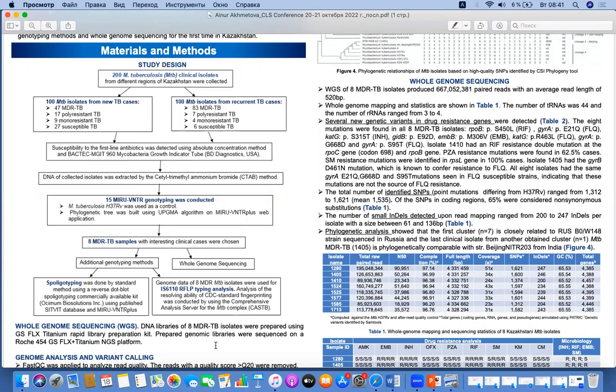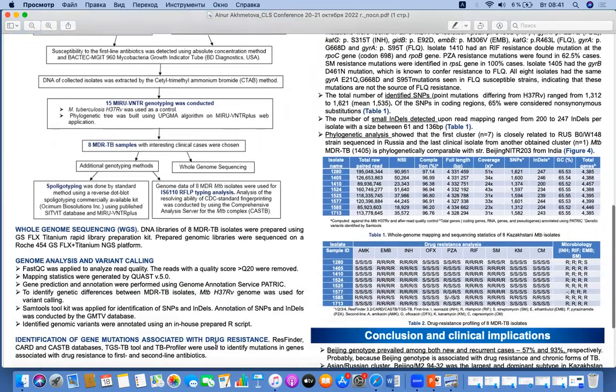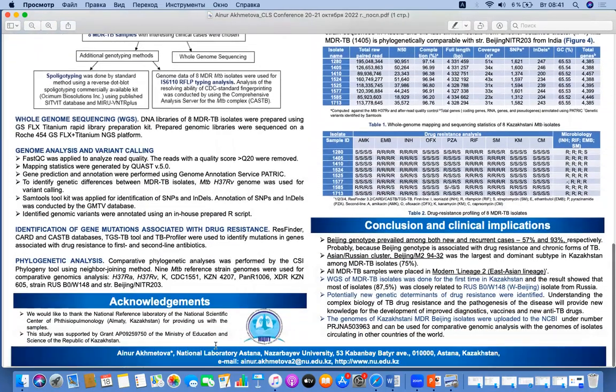Whole genome sequencing was performed using the Roche next generation sequencing platform, and a variety of programs such as FastQC, in-house prepared R-script, etc. were used for genome analysis and variant calling. 3 databases and 2 other tools were used for identification of gene mutations associated with drug resistance to the first and second line antibiotics. Comparative phylogenetic analysis was done by the phylogeny tool called CSI.